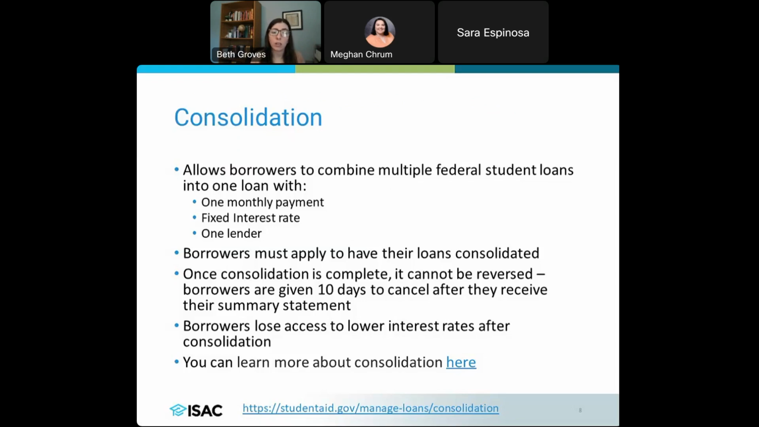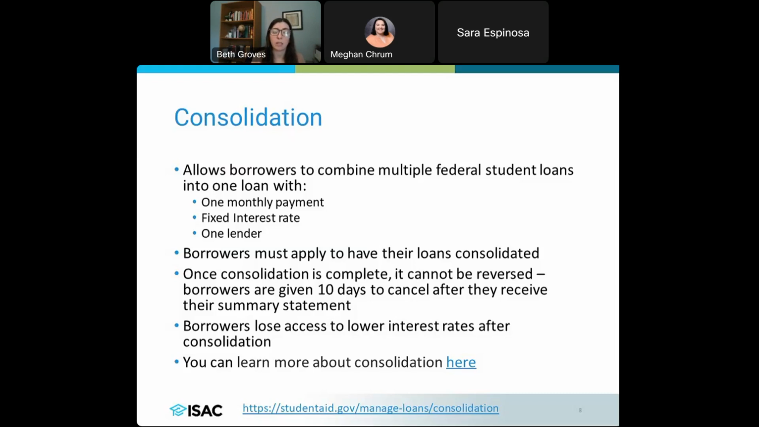This is something that requires an application. It's not something that's just automatic. And this is also something that is not reversible. So there is a window where, if the borrower goes through this process, they get their summary statement, which essentially tells them what they've done in consolidating, which loans they consolidated. They will have 10 days to cancel. So once that summary statement comes, they get 10 days, they can cancel. And then after that, it can't be reversed. So it's consolidated at that point.